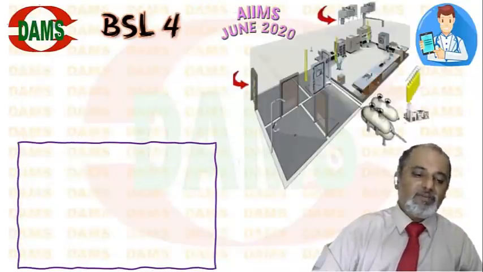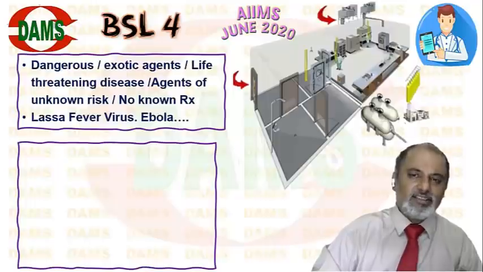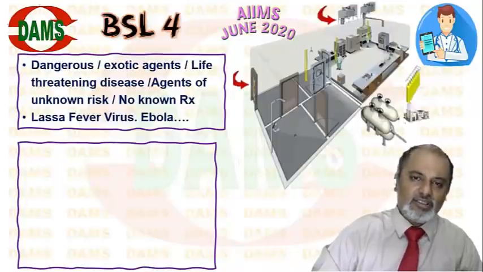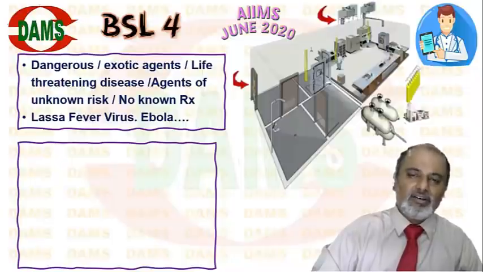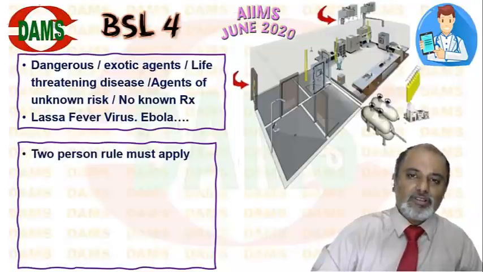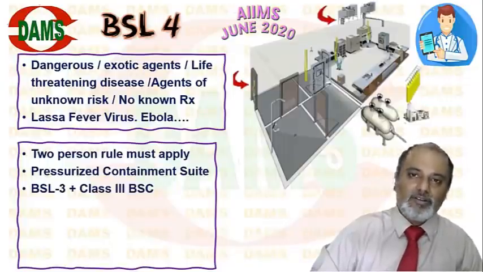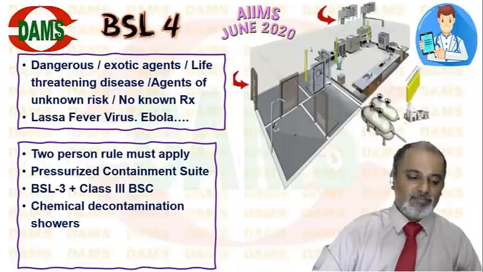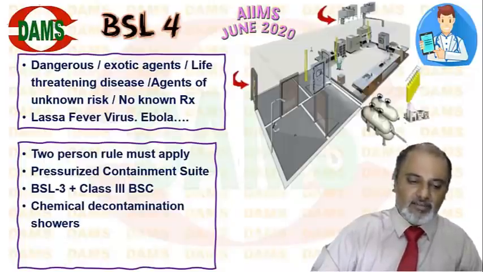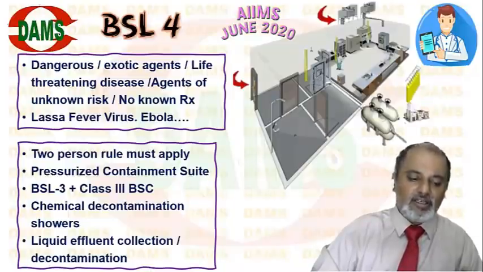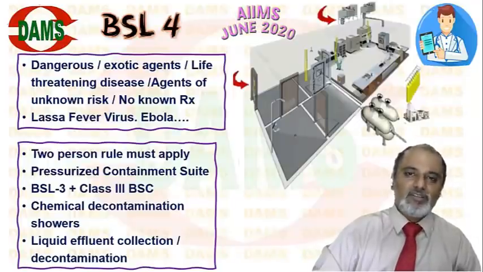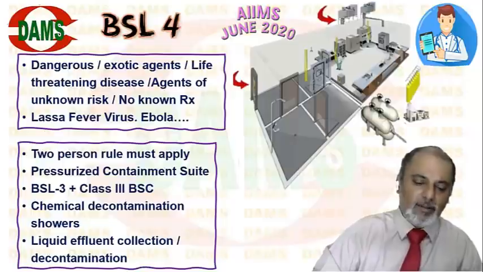Next is biosafety level 4: highly dangerous or life-threatening disease, or pathogens whose real risk we don't know, for example Lassa fever and Ebola virus. Here it is maximum containment. It needs a pressurized containment suit, a class 3 biosafety cabinet, and chemical decontamination showers. All liquid should be collected and decontaminated just outside the suit. So this is biosafety level 4, just the basics.